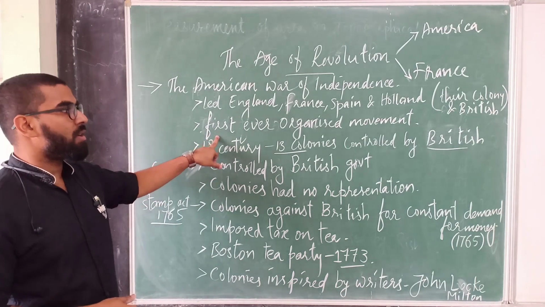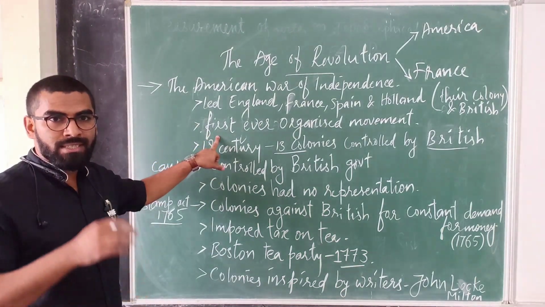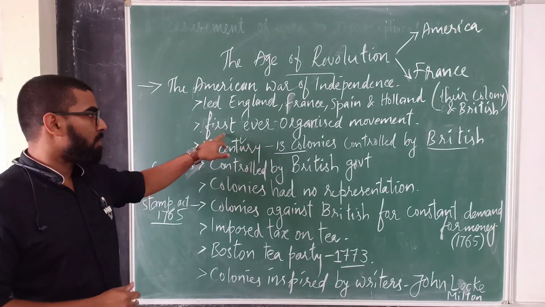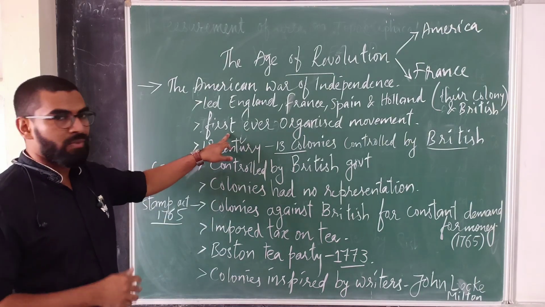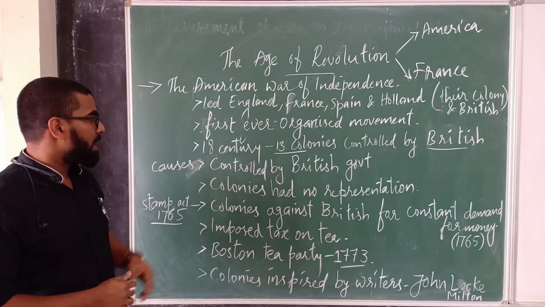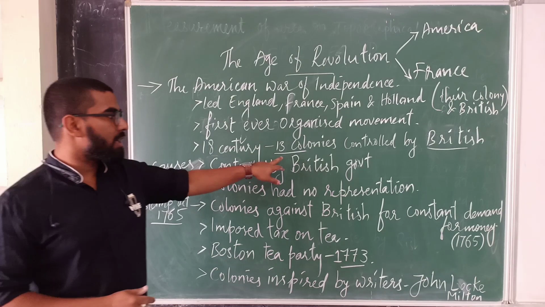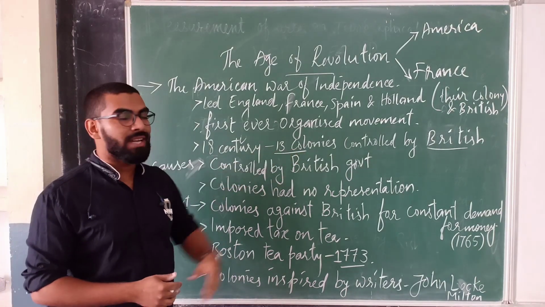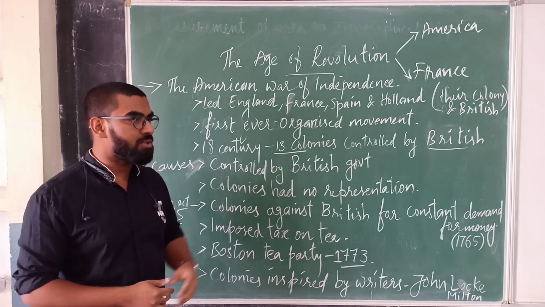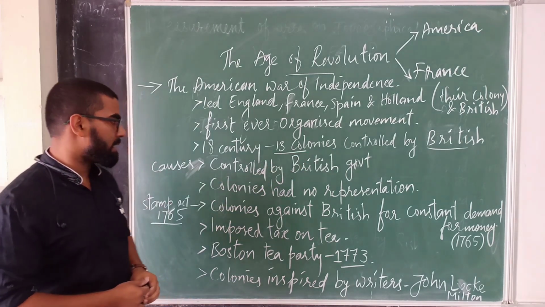The War of Independence was the first ever organized movement we can see in history. In the 18th century, 13 colonies were already settled in America, and those 13 colonies were controlled by the British government at that time.